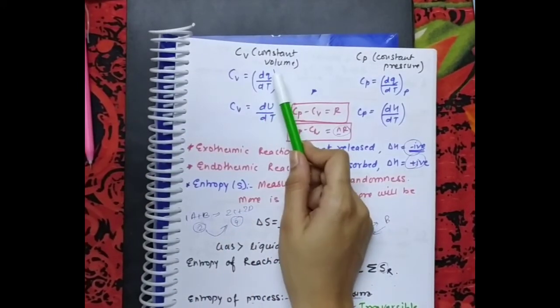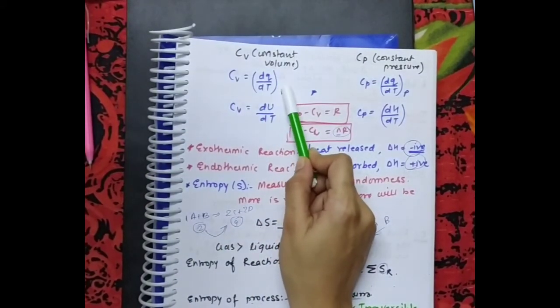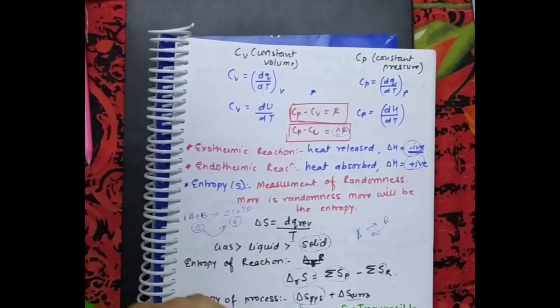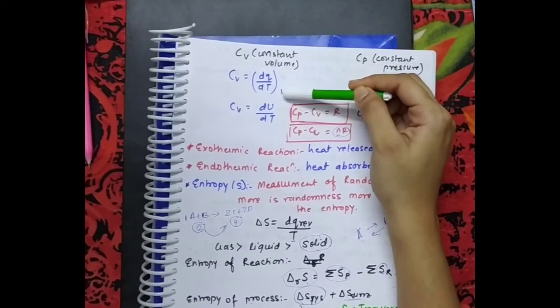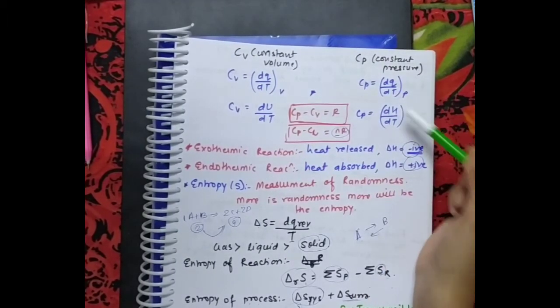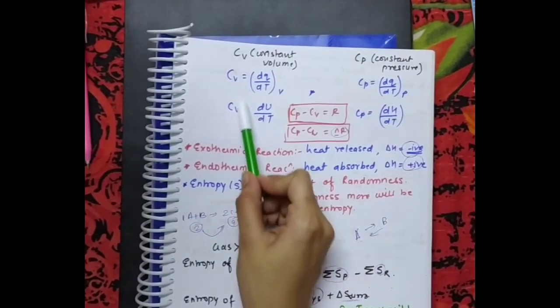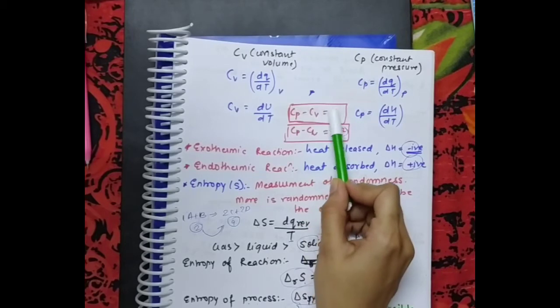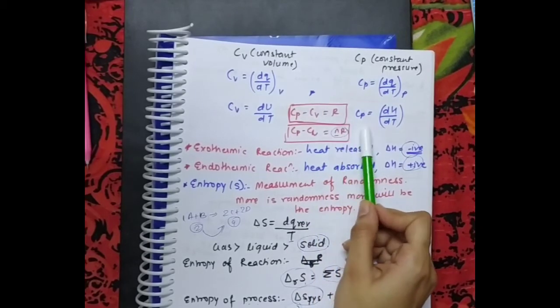So the formula is change in heat by change in temperature at constant volume, and change in heat by change in temperature at constant pressure. We saw earlier that heat change at constant volume is internal energy, so dU by dT. Heat change at constant pressure is enthalpy. So this is another formula of Cv and Cp. Cp minus Cv, the relation between them, is R. For n number of moles it is nR.